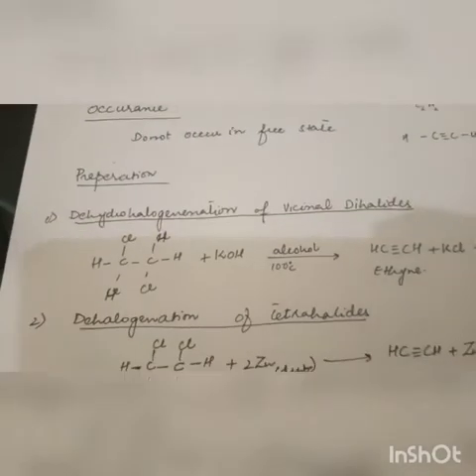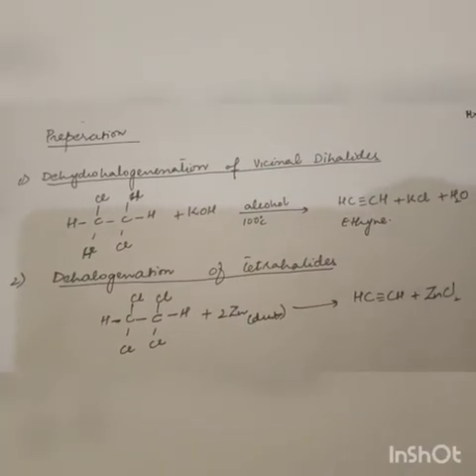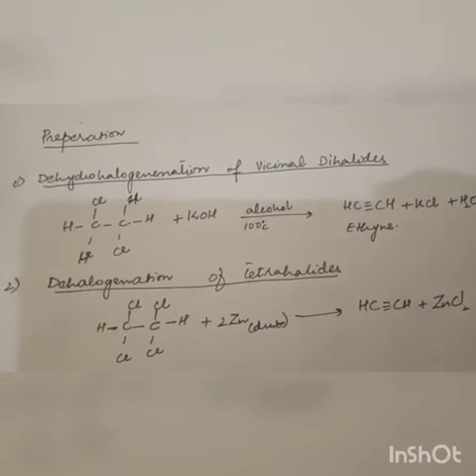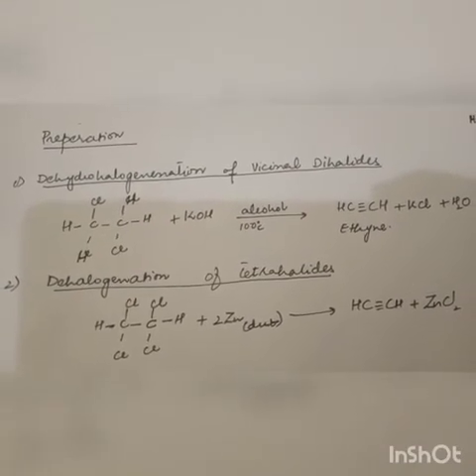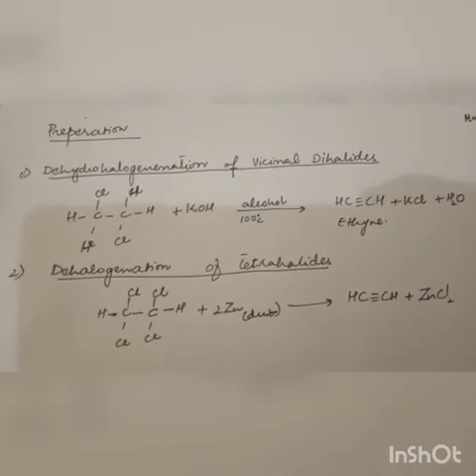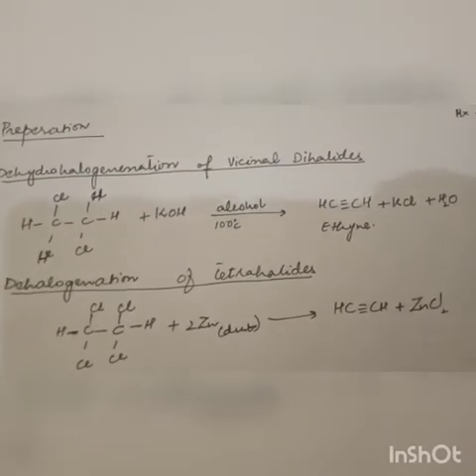Now we come to the preparation of the acetylenes. Acetylenes need a triple bond between carbon and carbon, so an elimination reaction will take place. Elimination reactions mean there must be elimination of chlorine or hydrogen, so they can shift the bond in the center between carbon and carbon.